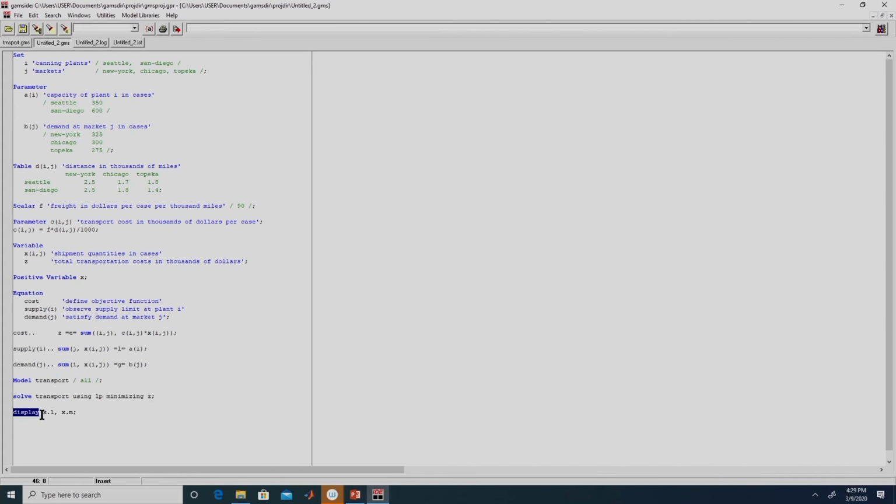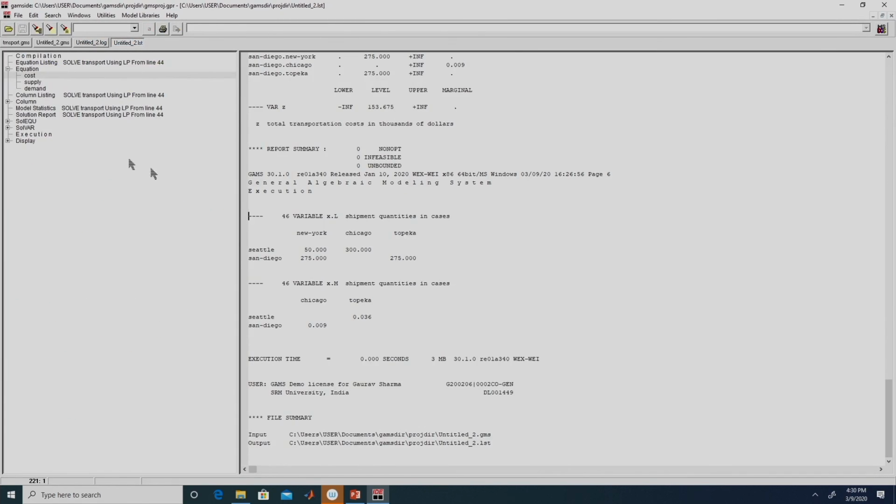So when we specify display x.l and x.m, it gives the final values of the decision variable, that is the level, and also the marginal prices associated with x. We leave it to you to find out what marginal values are. So over here, if we go to this display part, we will have x over here.